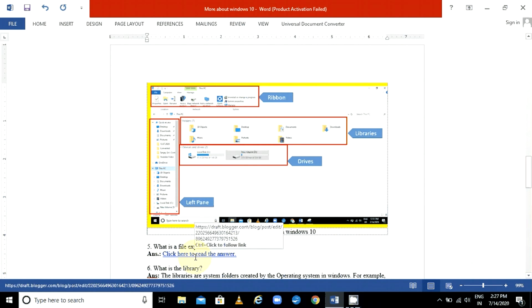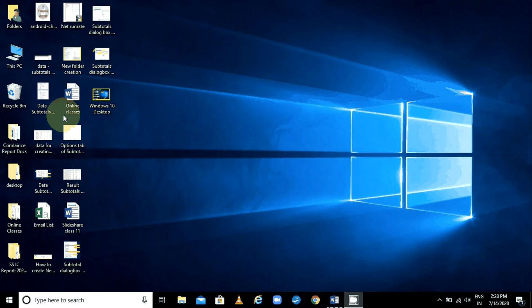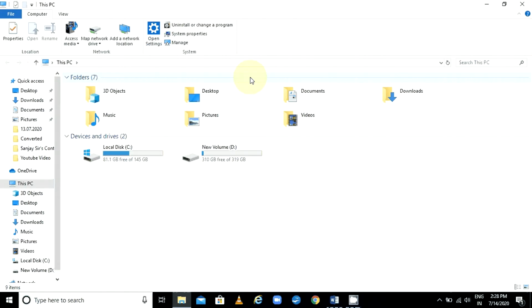Now next question, what is File Explorer? Here I have given the link, just follow the link, you will get the answer. What is File Explorer? File Explorer means it is this PC icon, whatever you are getting. This is called File Explorer. Here you can do your work, you can create folders, delete folders, and manage all work with File Explorer.